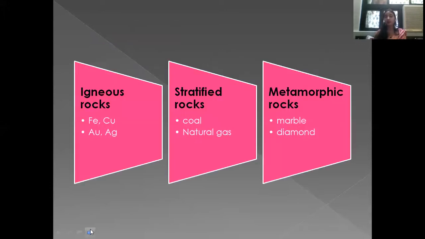Now, different types of rocks give us different minerals. Example, igneous rocks से मिलता है iron, copper, gold and silver. Stratified or sedimentary rocks से we get coal, mineral oil and natural gas. Metamorphic rocks से we get minerals such as marble and diamond.